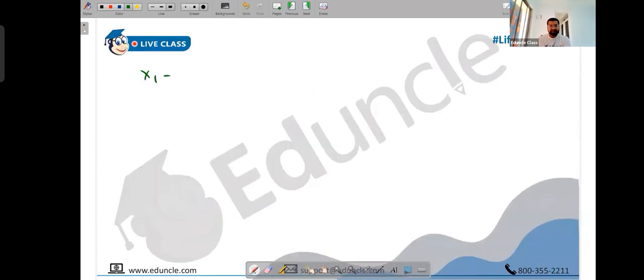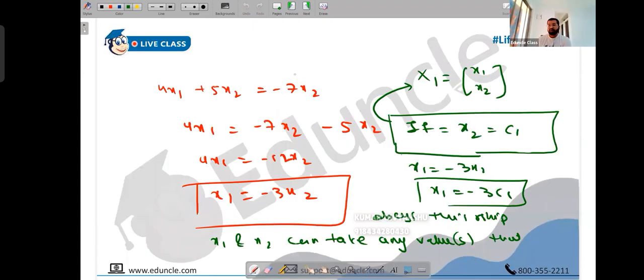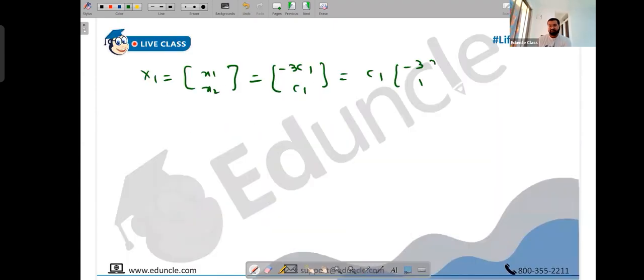Okay, substitute. So our first eigenvector capital X1 is small x1 and small x2. What is small x1, people? It is minus 3c1. And what is small x2? It is c1. You can take c1 common, people: minus 3 and 1. This is your first eigenvector. C1 is just a constant. So actually the eigenvector could be any vector which can be multiplied with any constant. I mean, it is this eigenvector multiplied with any constant. You can multiply with 1, with 2, with 5. All of them are nothing but first eigenvectors. But we started with only the fundamental one, minus 3 and 1. You can say fundamental eigenvector corresponding to the first eigenvalue. Minus 3 and 1. Okay.